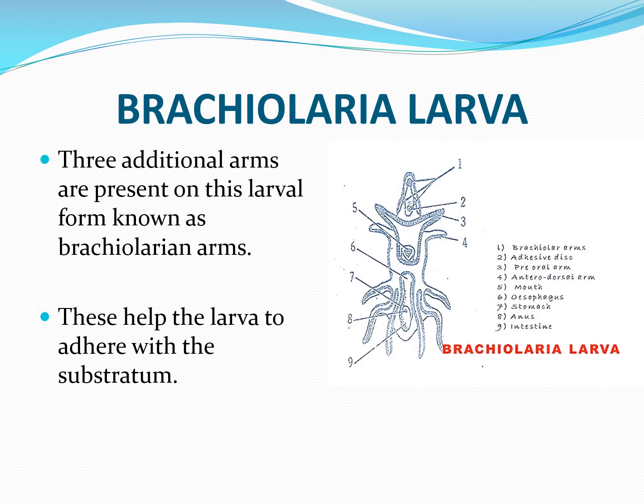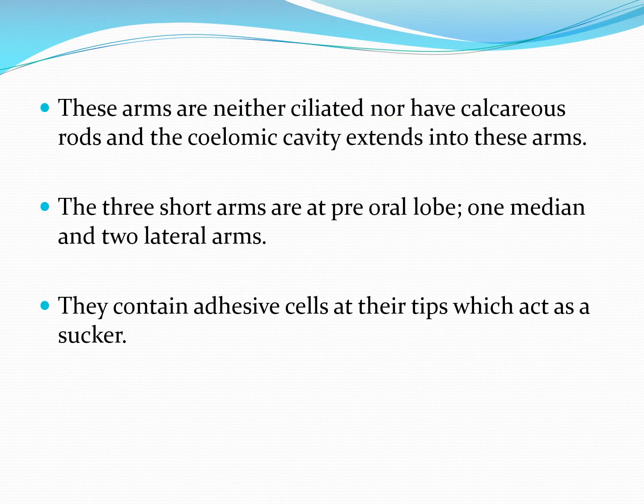These arms are called the brachiolar arms and they help in temporary adhesion. The three short arms are at the preoral lobe, one median and two lateral arms. These arms are devoid of calcareous rods and have extensions from the coelomic cavity.